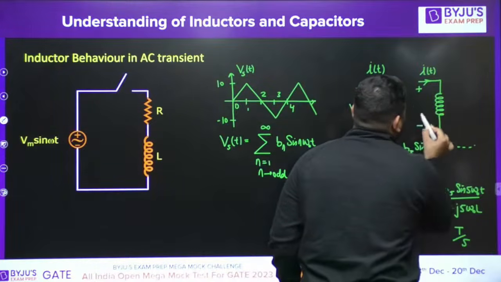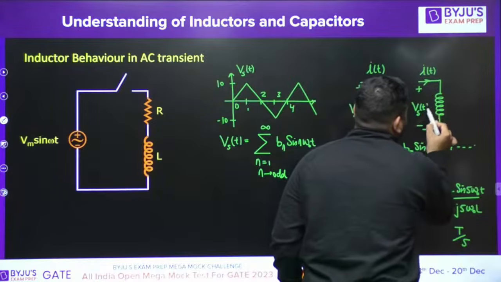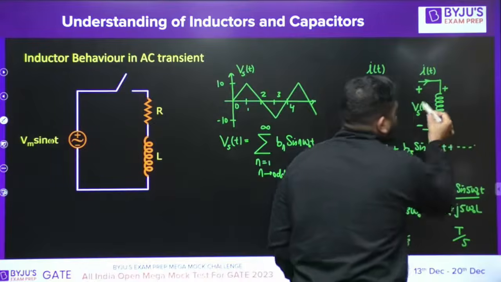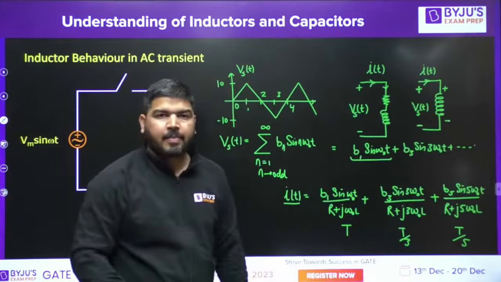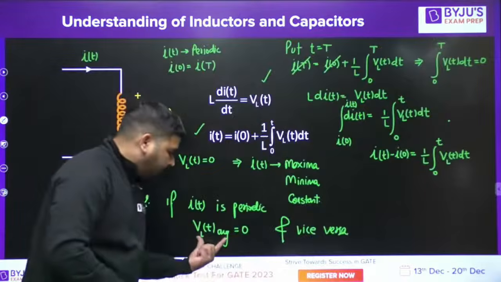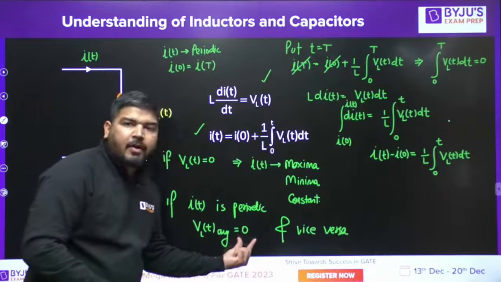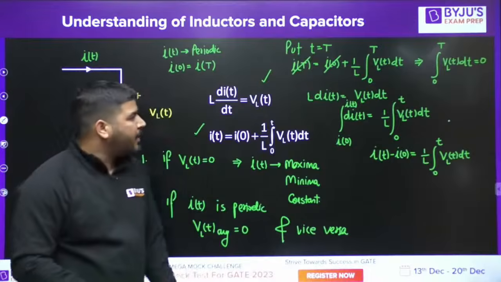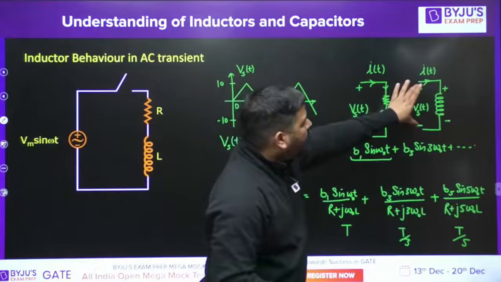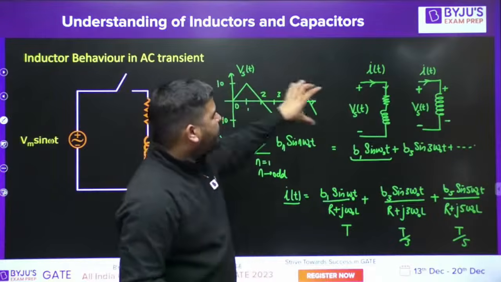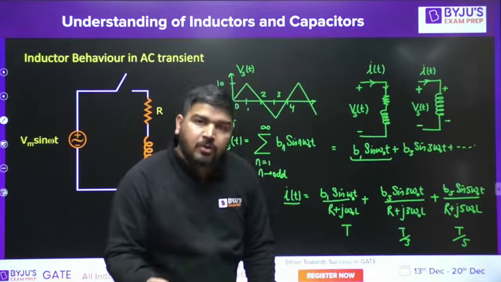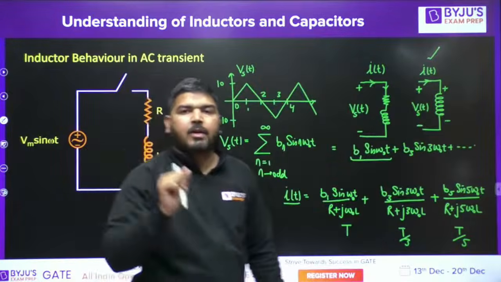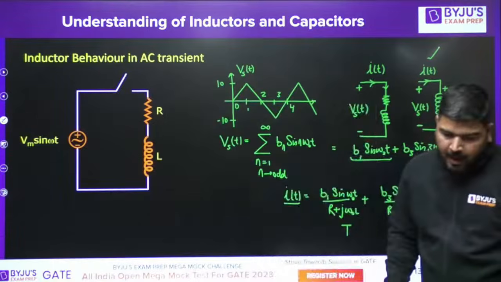Look at the voltage VST, the source voltage. The source voltage itself will be the voltage across the inductor. Now, if the voltage across the inductor has zero average value, it means the current will be periodic. So you have to check the average value of the source voltage. If the average value of the source voltage is 0, then you can say that the current will be periodic. Otherwise, the current will not be periodic. I hope you understood it.